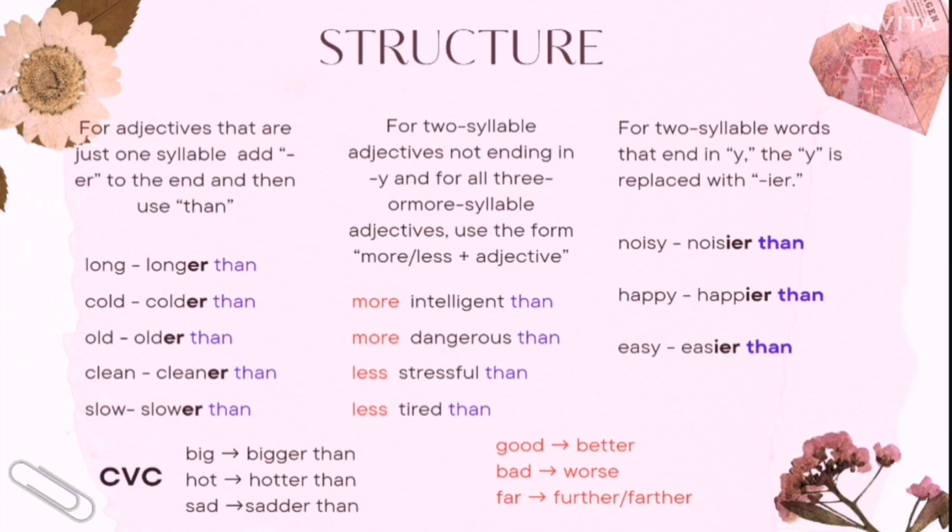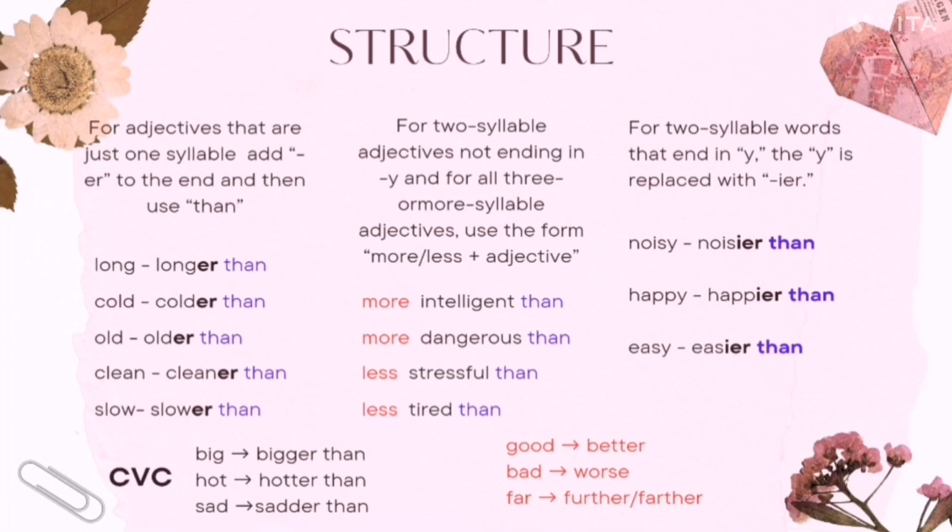For two syllable words that end in y, the y is replaced with i-e-r. For example, noisy, noisier than; happy, happier than; easy, easier than. But there are irregular adjectives: good, better; bad, worse; far, further.